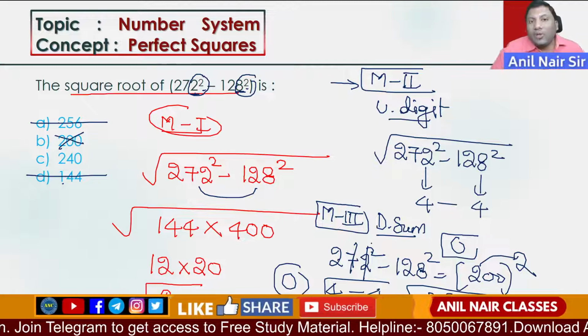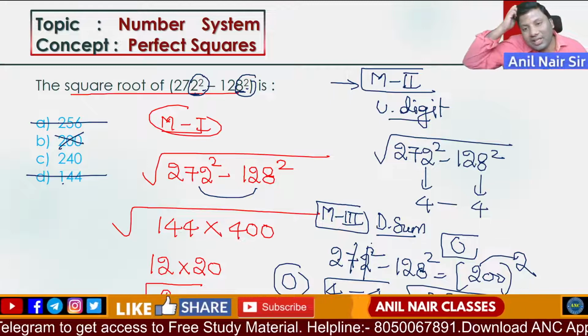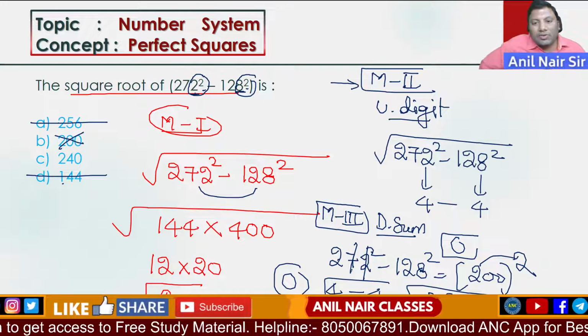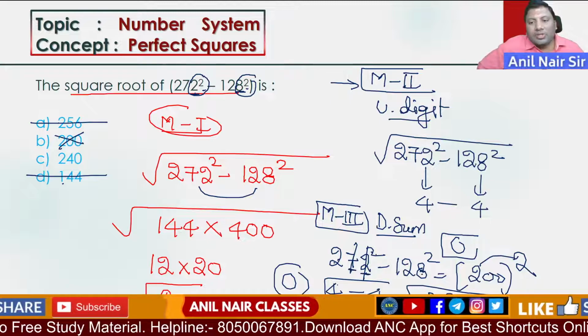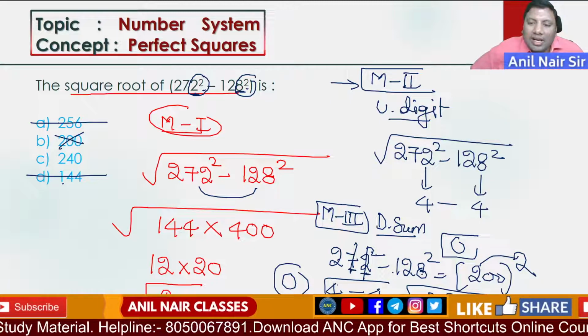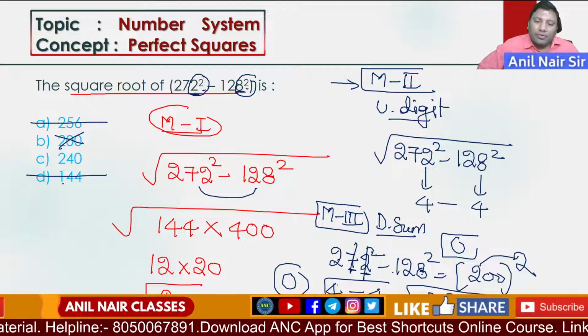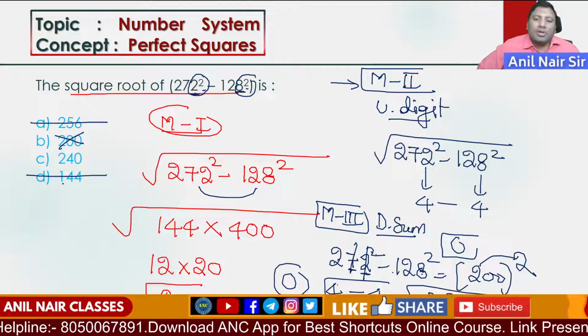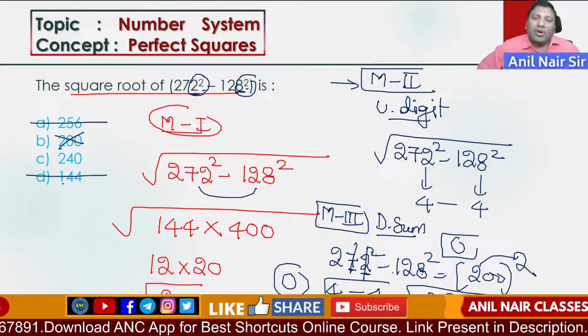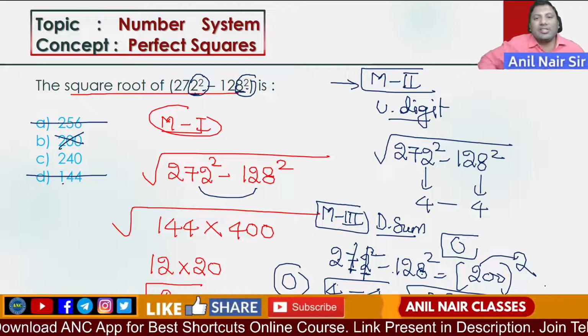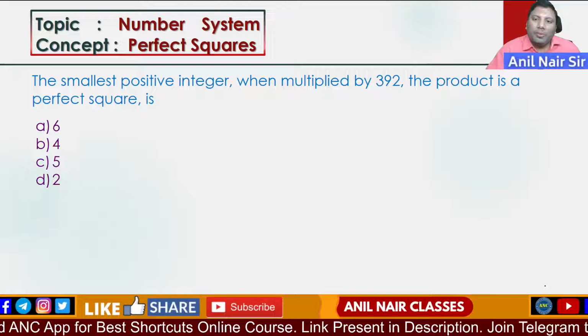I removed the square root and kept it as a square in the answer option. 272 square: 7 plus 2 is 9. 2 square is 4. 8 plus 2 is 10, 10 plus 1 is 11, 11 is 2. 2 square is 4. 4 minus 4 is 0. The left hand side digital sum is 0, which is 9. The right hand side is 4. Not possible. I hope it is clear.